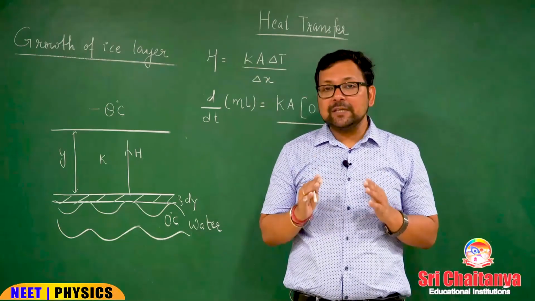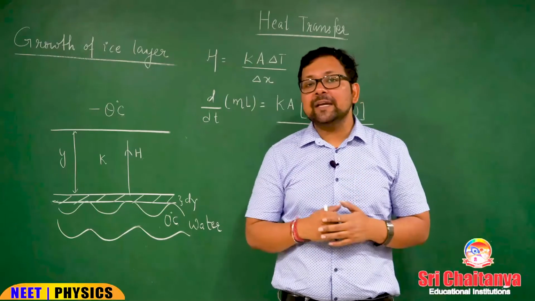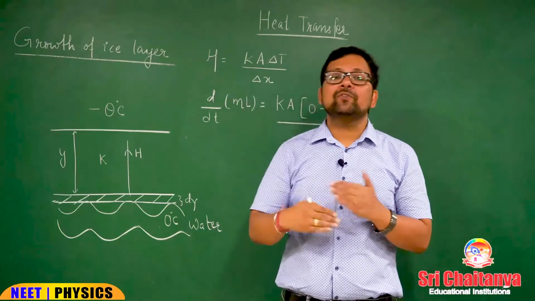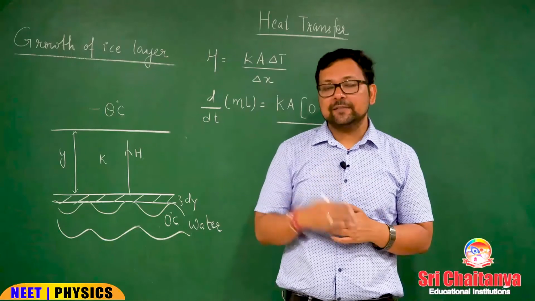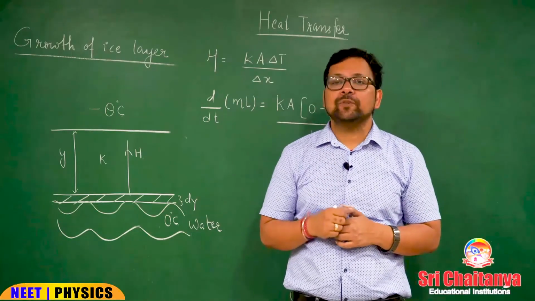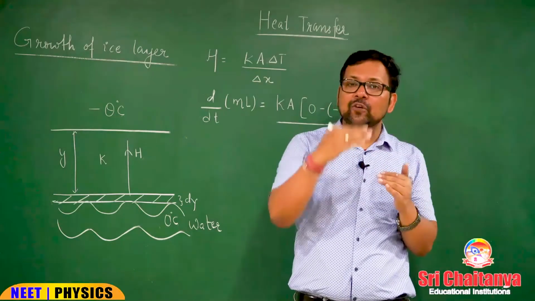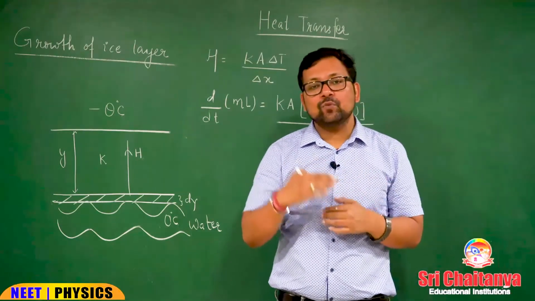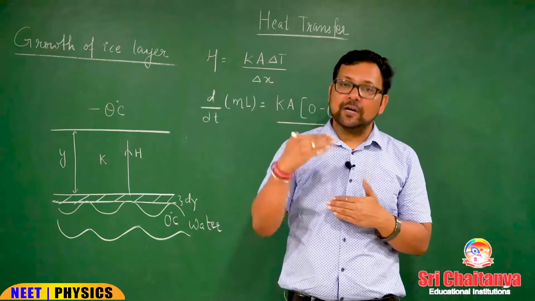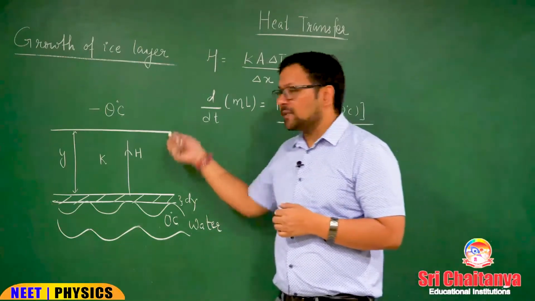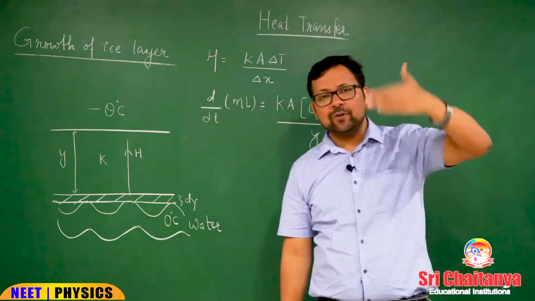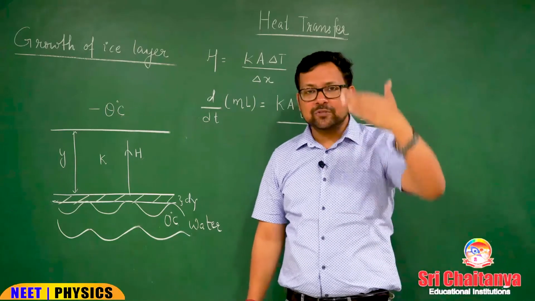And if this heat is providing the latent heat to the water, water will convert into ice. The latent heat of fusion is provided. For 1 gram, 80 calorie of heat is exchanged. So, water will be converted into ice. So, ice layer is gradually developing on water surface and this process is continued.